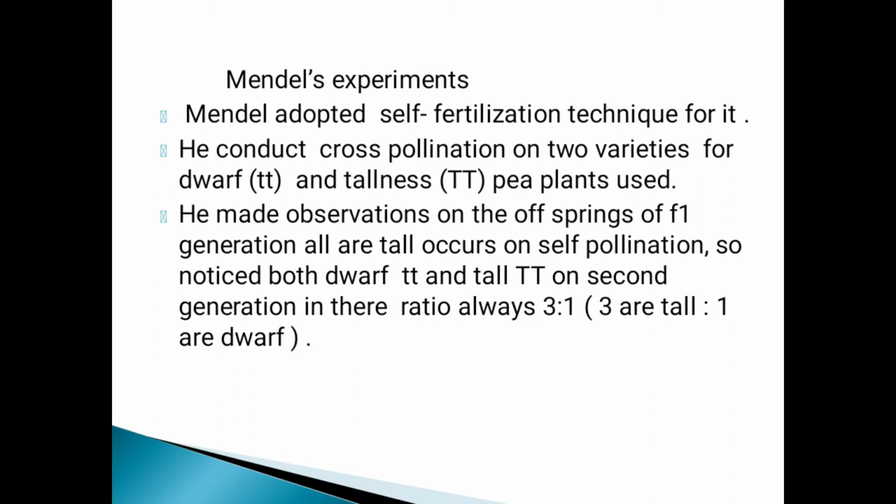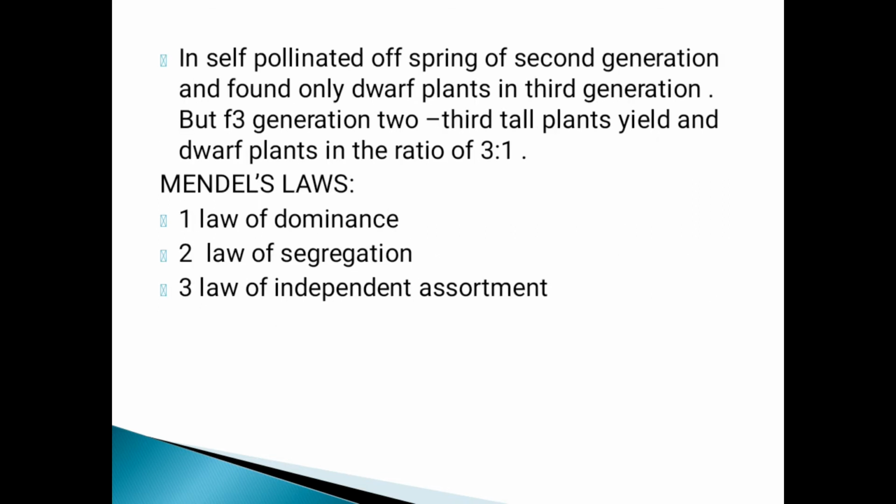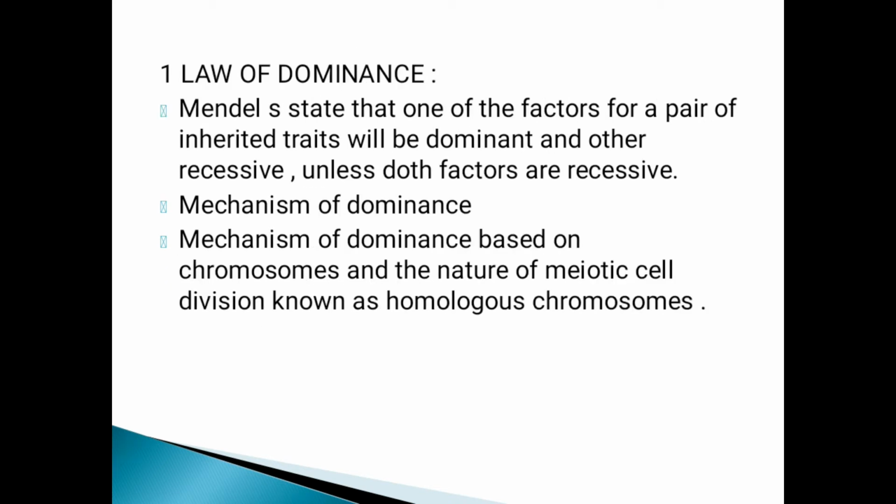That means 3 are tall plants and 1 is dwarf. On self-pollination of the second generation offspring, he found only dwarf plants breeding true in the third generation, while the tall plants yielded tall and dwarf plants in a ratio of 3 to 1. So Mendel's laws are: the law of dominance, the law of segregation, and the law of independent assortment.